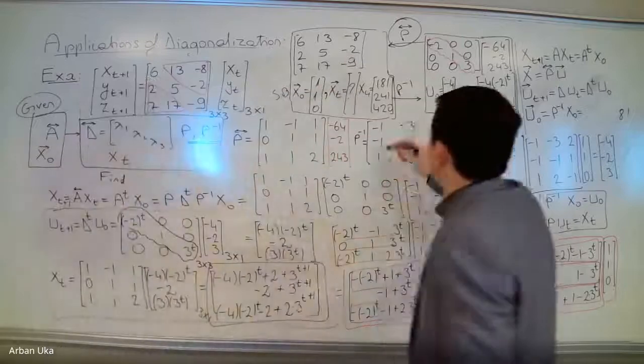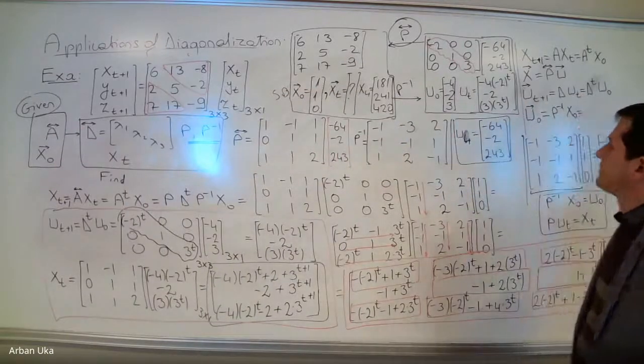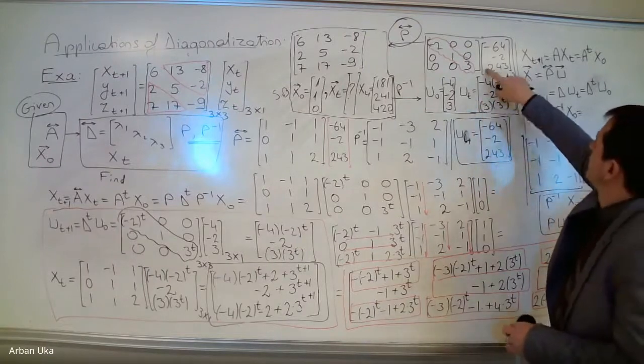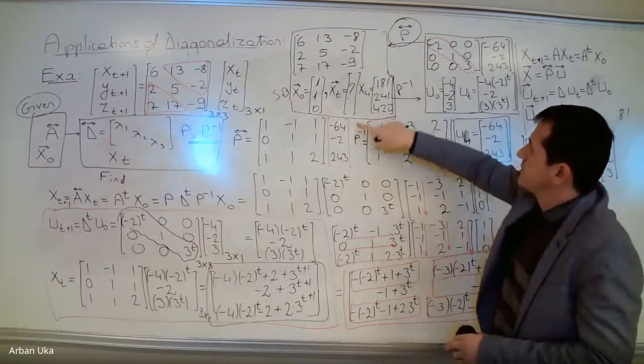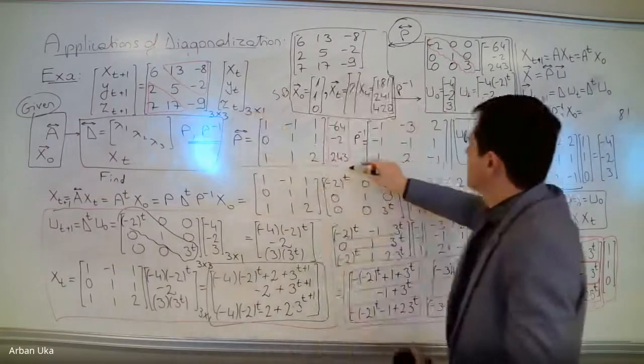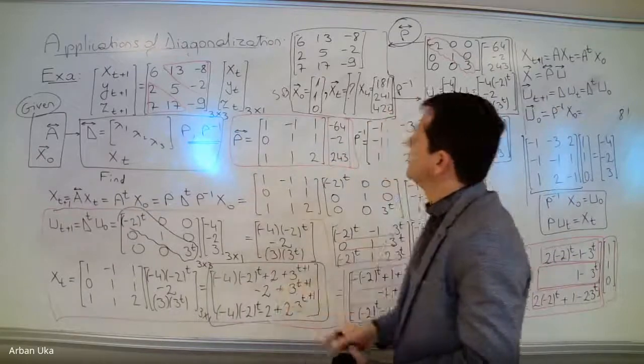So this is how we can make use of this. What we did here, we got the u_t, we found the u4, then we can easily find the x4 by multiplying with the matrix P, and this is what we found. Okay.